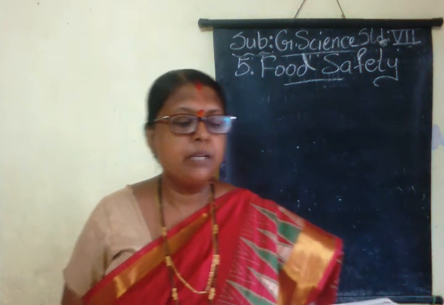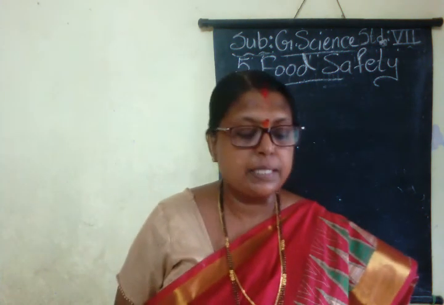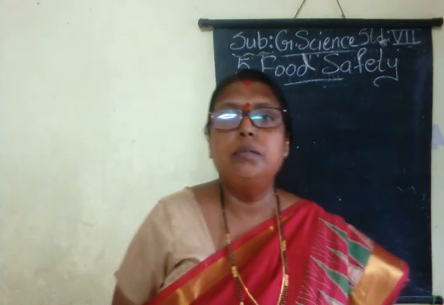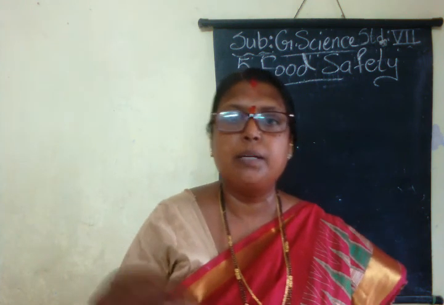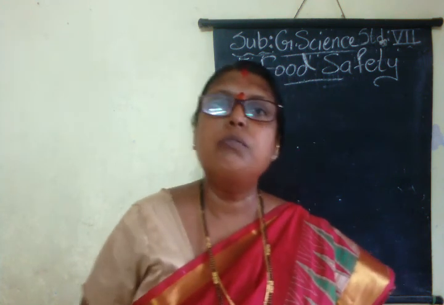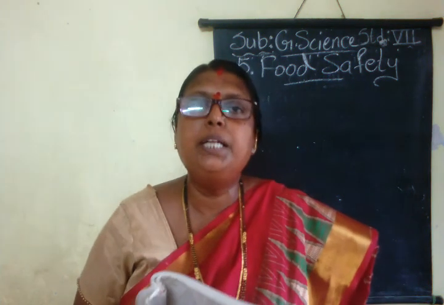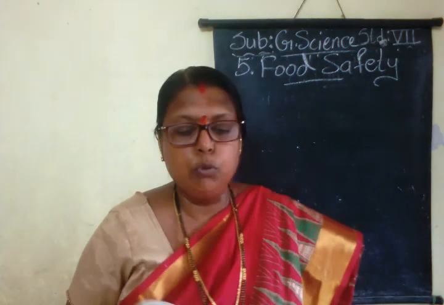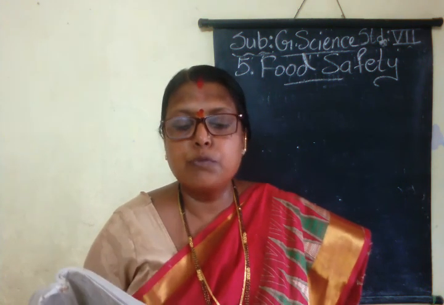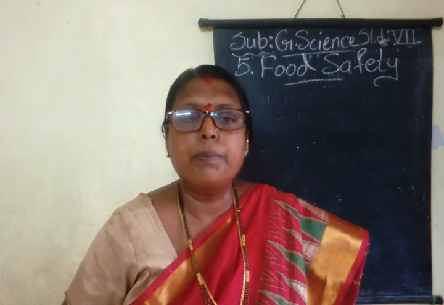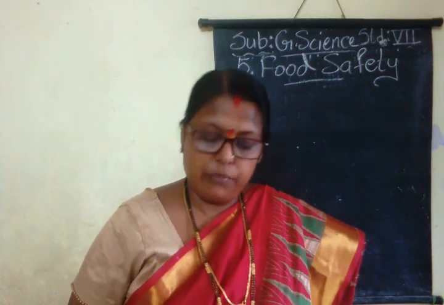Buy only as much grain, vegetables, fruits, etc. as you need. Avoid the temptation of making excessive purchases. Means when you go to the market, if anything is very cheap, we take it in a large quantity and keep it at home. So at home also wastage takes place. So you have to avoid this temptation. How much is needed in our home, that much only you have to purchase. Store grains and other perishable foodstuffs like vegetables, fruits, milk, etc. using the proper method. All these things you should keep in a proper way so that they do not get wasted.